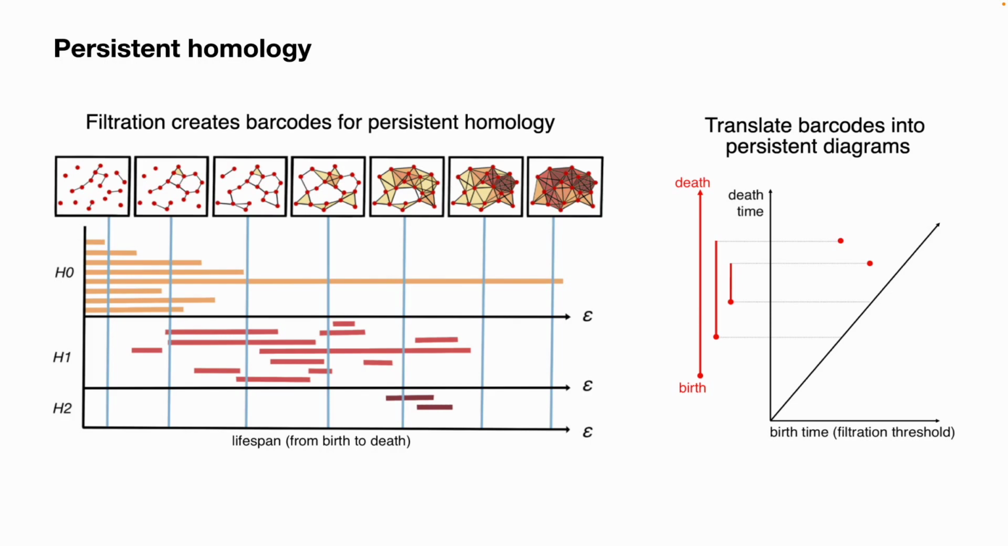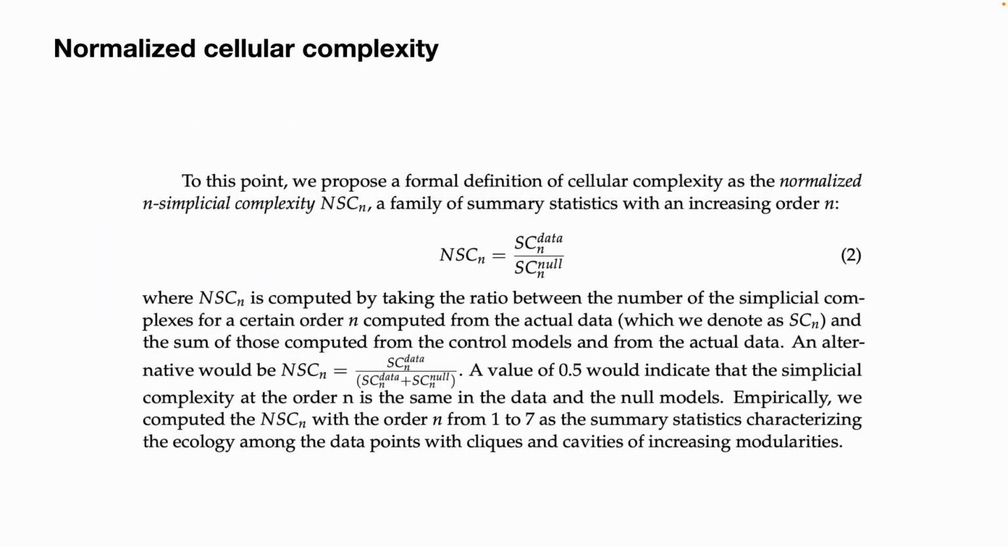The normalized cellular complexity is then computed by taking the ratio between the number of simplicial complexes in a certain order n computed from the actual data, and those computed from the control model.